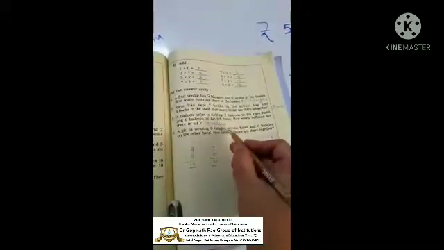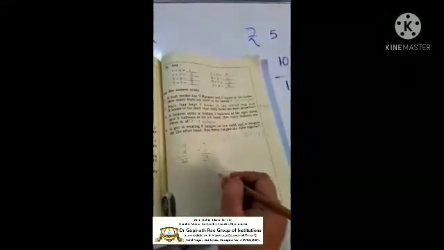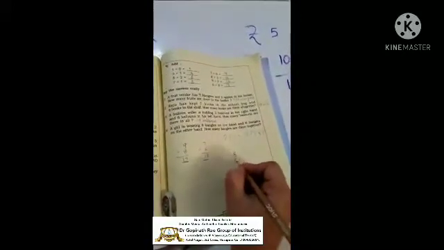Okay. Here 13 books. Here 17 mangoes. Next. A girl is wearing 8 bangles on one hand. See, 8 bangles on one hand and 6 bangles on the other hand.